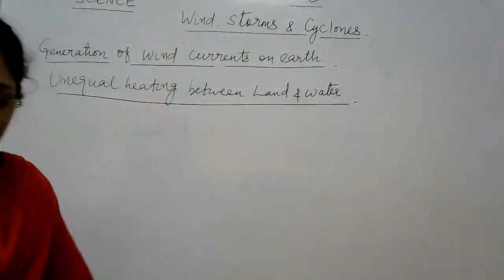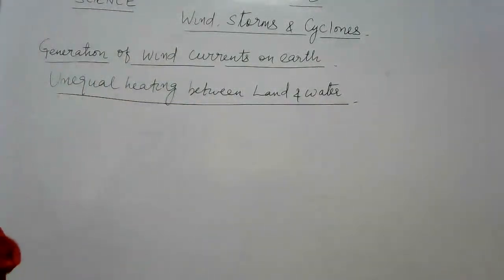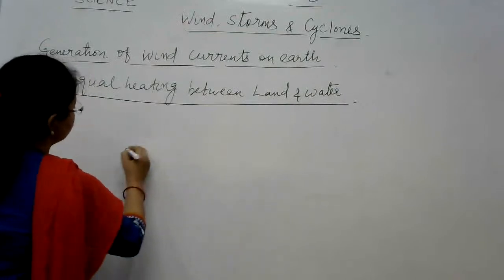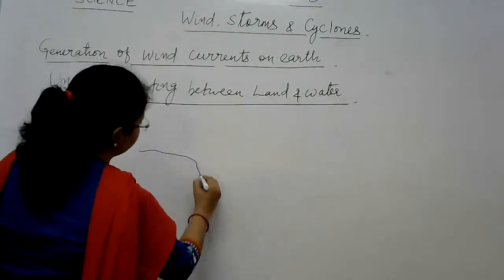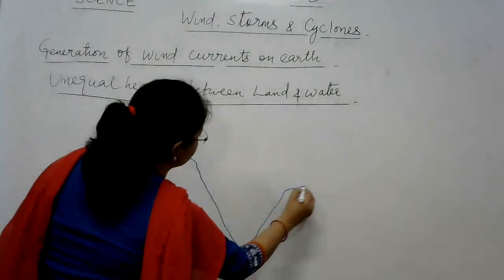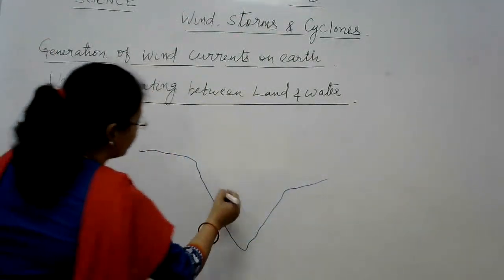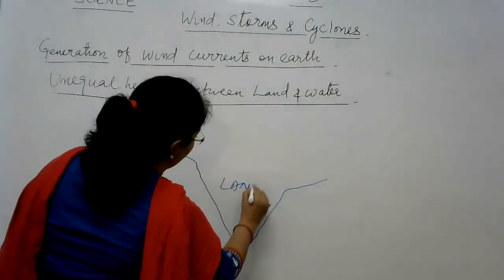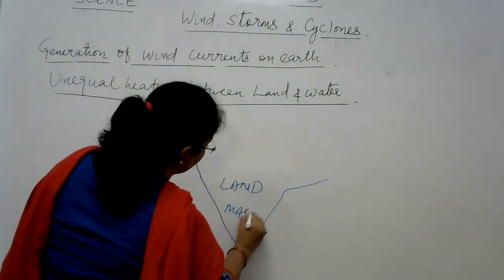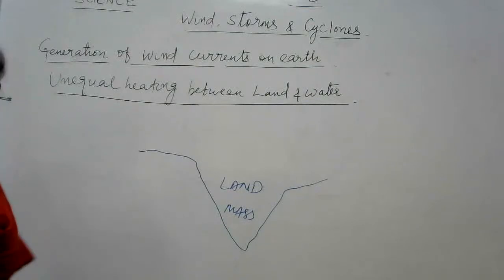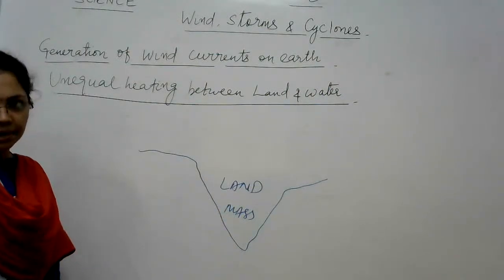Now in social science, you have discussed that the lower part is India. Our country has a triangular position. Okay, now what happens? This is a land mass. This is the India land mass. Now on both sides oceans are there, right?